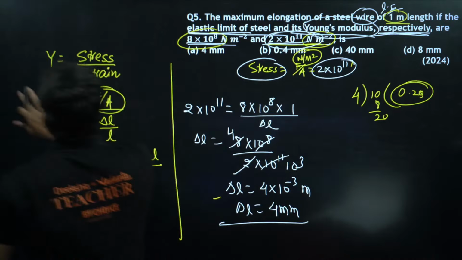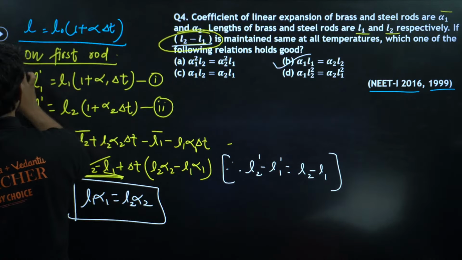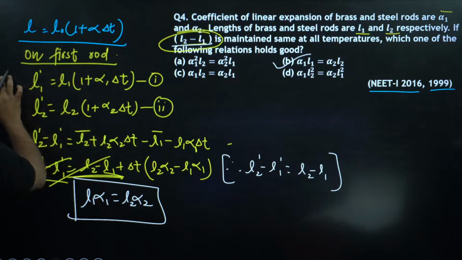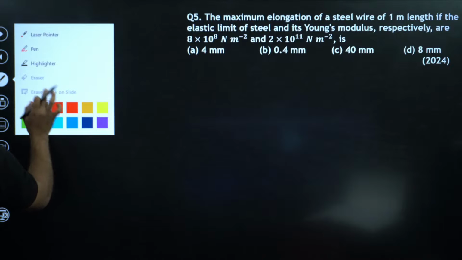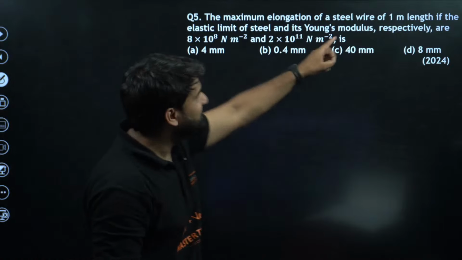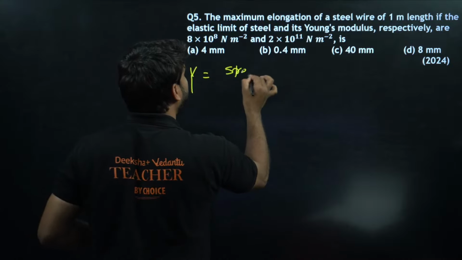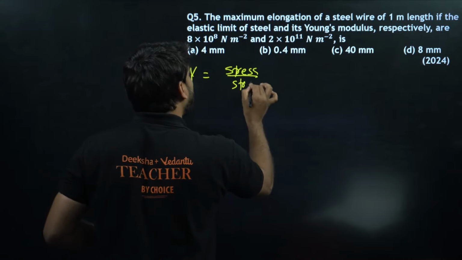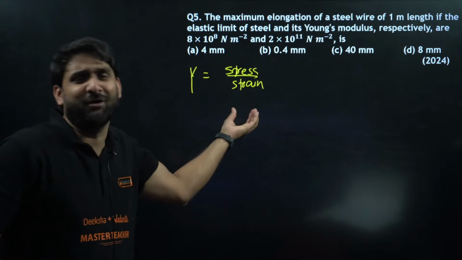Look, let me give you again here. If this is a Young's modulus question, Young's modulus means what, my dear champion? Stress by strain. So we cannot make a shortcut other than this. There is no shortcut. This is the direct formula.